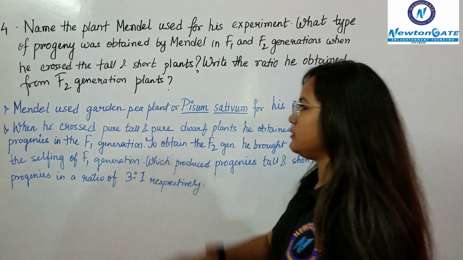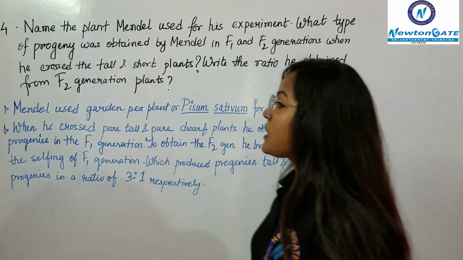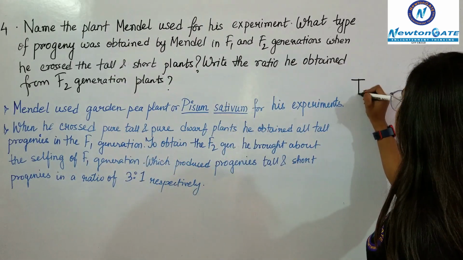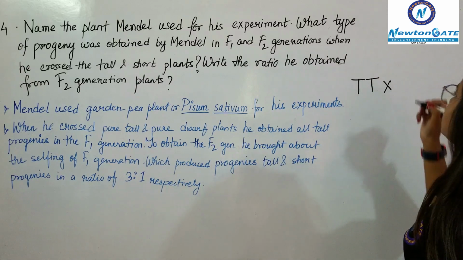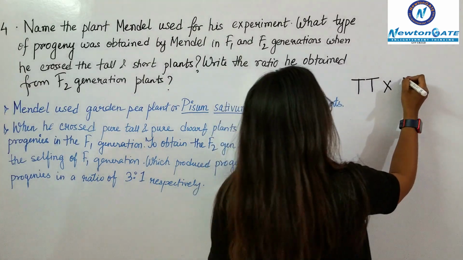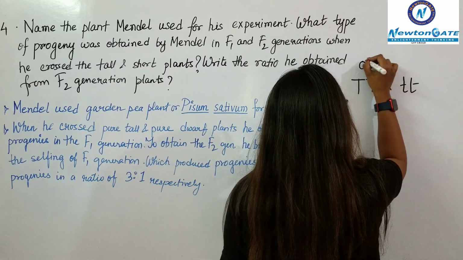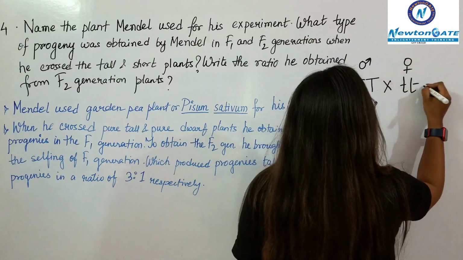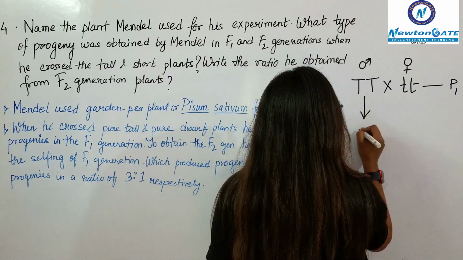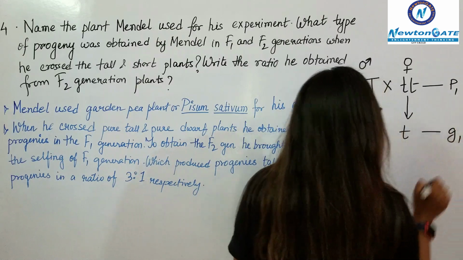Mendel used garden pea plant, that is Pisum sativum, for his experiments, and when he crossed the pure tall and pure dwarf plants, for the pure tall plants he took the T in the capital form, and for the dwarf plant he took t in the smaller case. So this is the parental generation with capital T and small t, and while the gamete formation he got this, and this is the gamete.